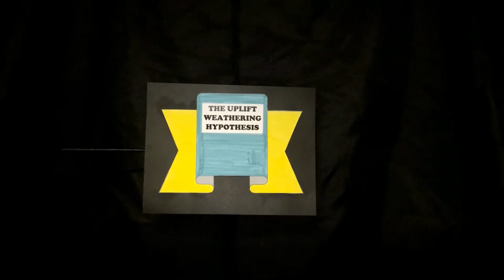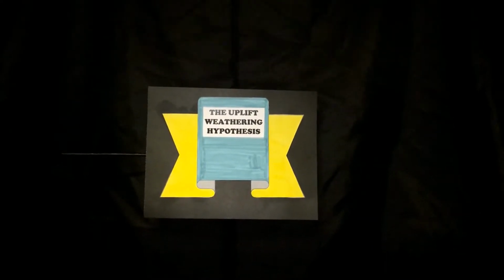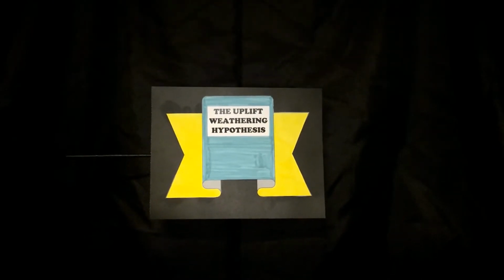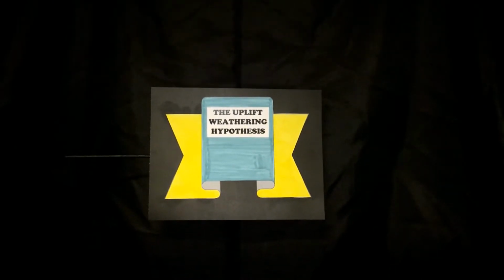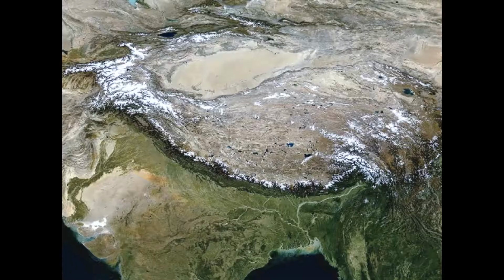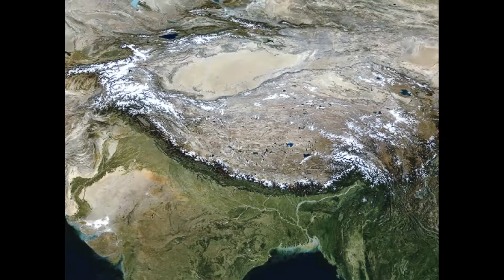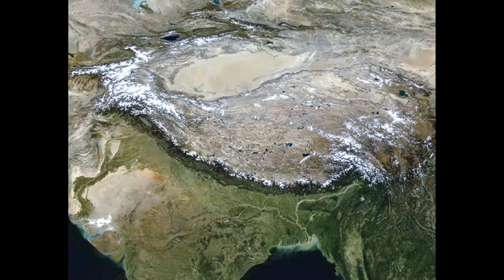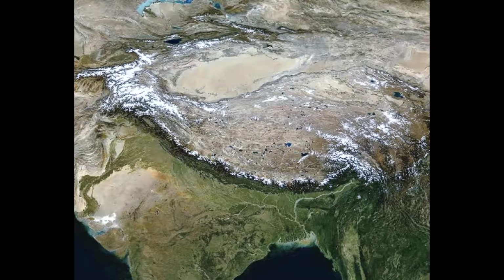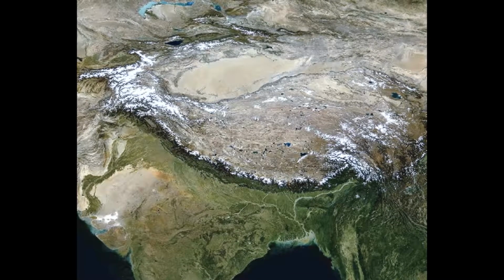The Uplift Weathering Hypothesis by Maureen Ramo explains how plate tectonics are responsible for changes in atmospheric CO2 concentrations. The uplift weathering hypothesis claims that the amount of fresh rock available for weathering is the driving force of climate. The main cause of uplift is two convergent continental plates. An example of this would be the Tibetan Plateau.